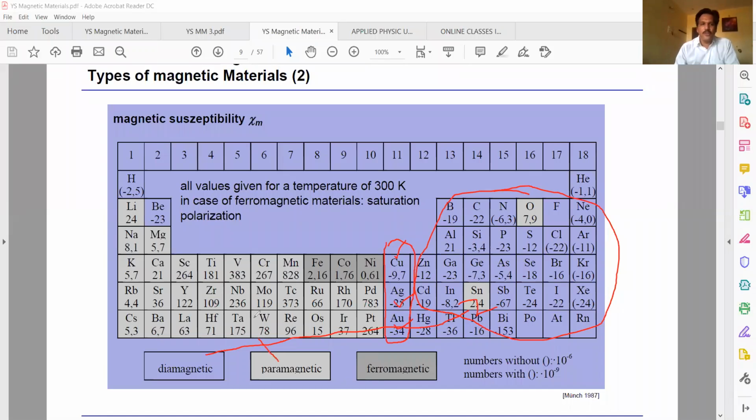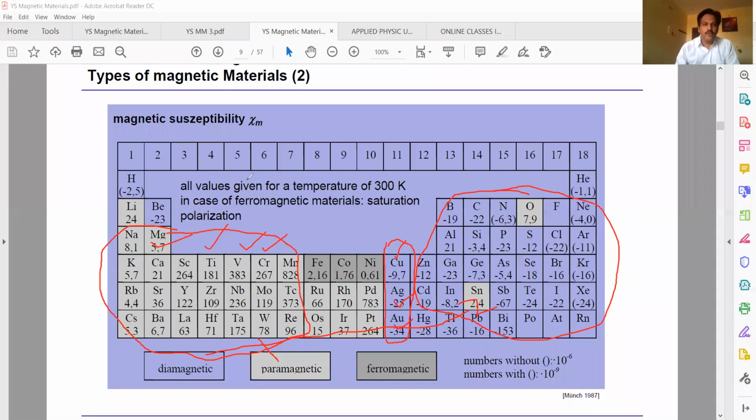See, all this comes under paramagnetic materials. So aluminium, tungsten, magnesium, air, liquid oxygen, titanium, vanadium, chromium. Magnesium, Mg is there. This all comes under paramagnetic materials.